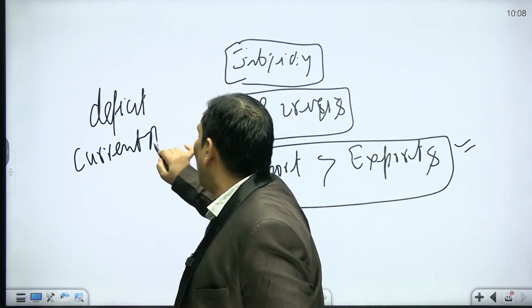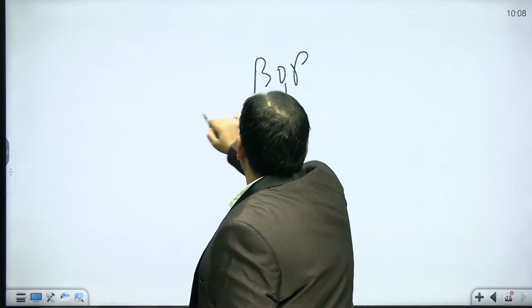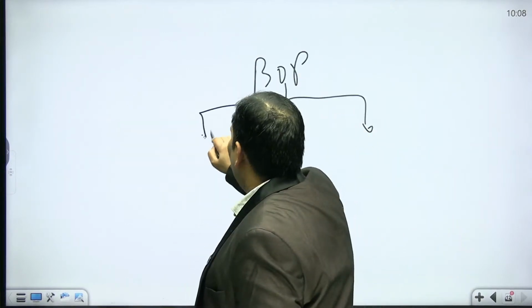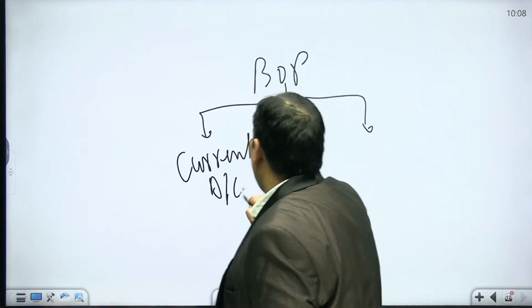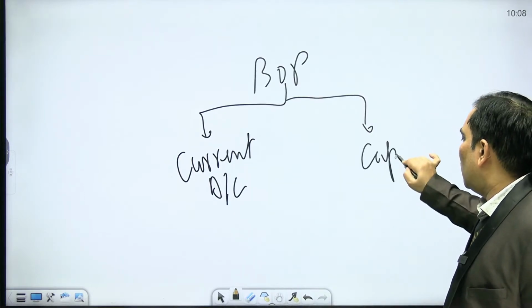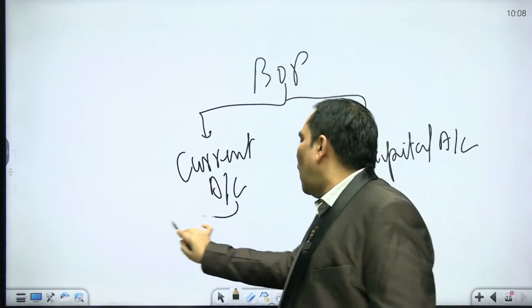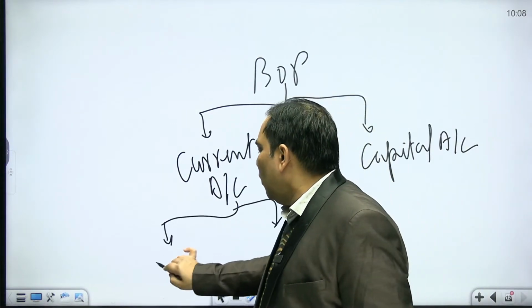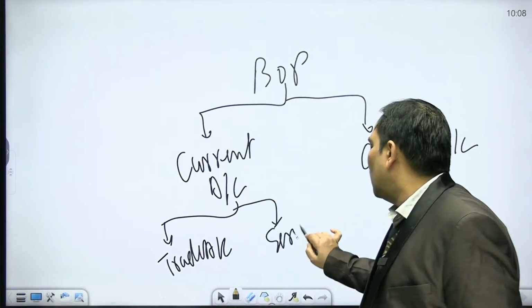As I talked about, BOP has two parts. Please be very clear. One is the current account, which I discussed in this class when I was discussing BOP. Another is the capital account. The current account takes into account the trade account and service account.